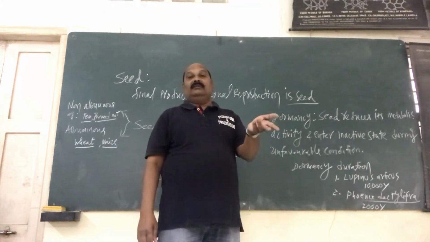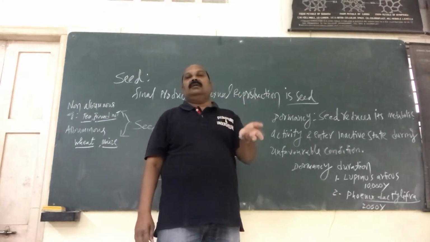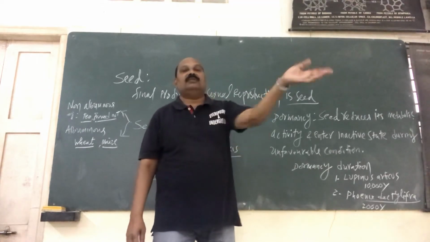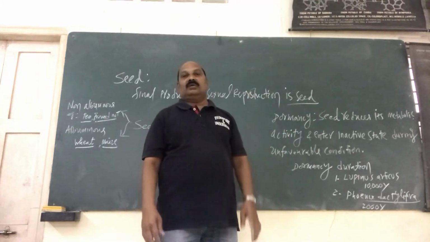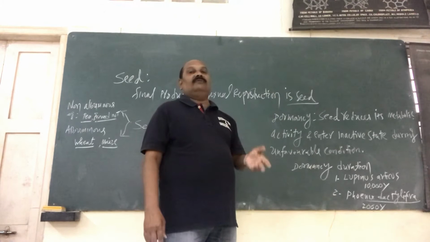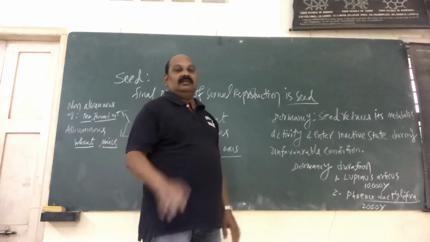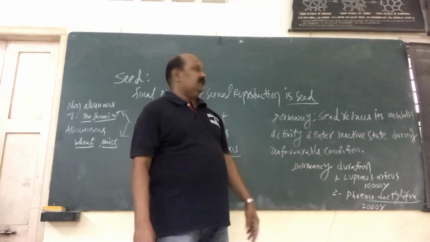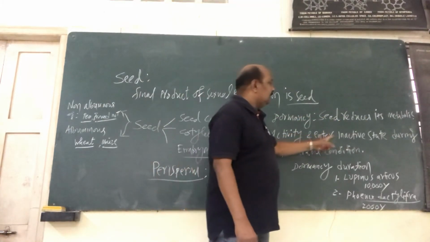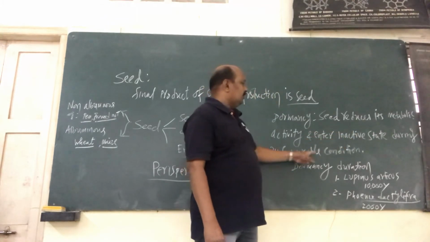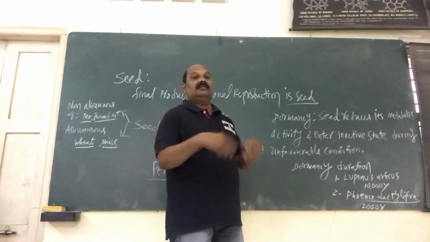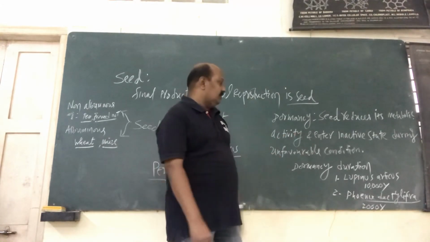Generally seeds are dispersed in the soil, for example after eating the fruit, we just throw the seeds on the road. They lie on the road. Sometimes the conditions are favorable for them or not. So until they come back to favorable conditions, they just take a rest. The resting period we call dormancy, means the seed reduces its metabolic activity and enters the inactive state during the unfavorable conditions. When the favorable conditions come back, the seeds start to germinate and give rise to the new plant.